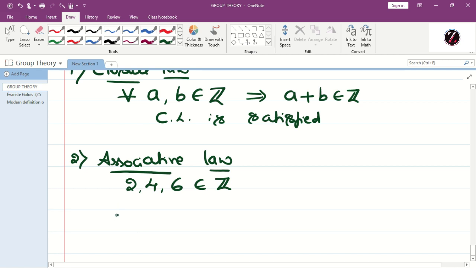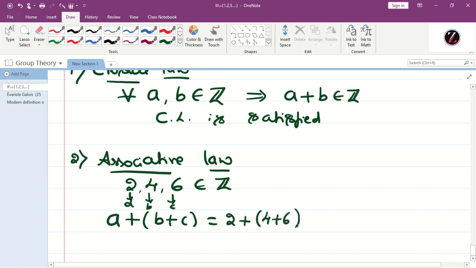The left hand side is a star of b star c, but in place of star we have plus, therefore a plus of b plus c. So this is a, this is b, and this is c. Therefore 2 plus of 4 plus 6, that is 2 plus 10, that is 12.